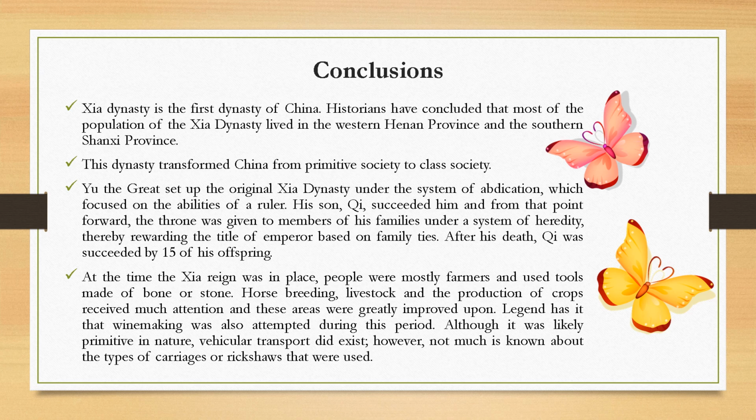Legend has it that winemaking was also attempted during this period. Although it was likely primitive in nature, vehicular transport did exist. However, not much is known about the types of carriages or rickshaws that were used.